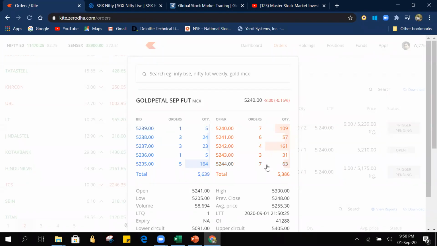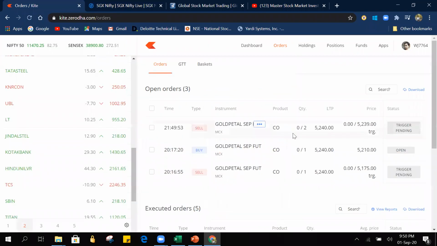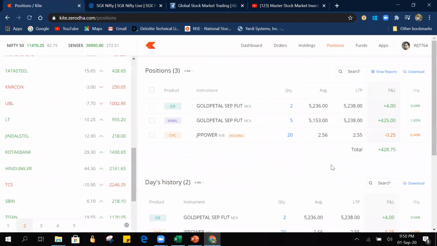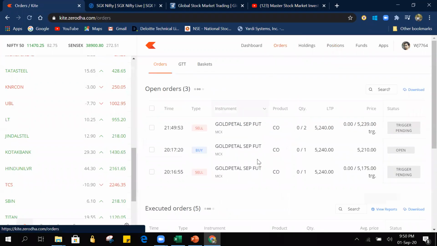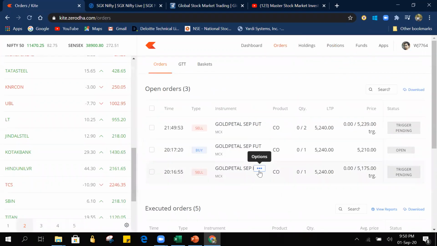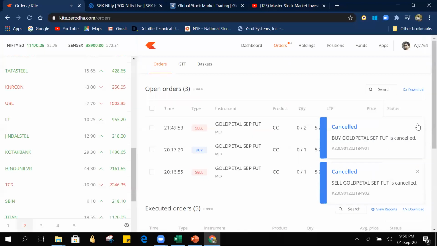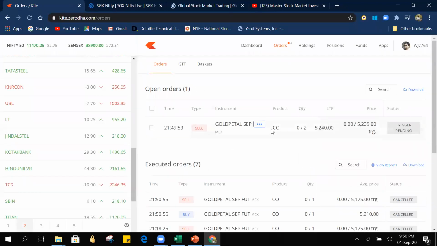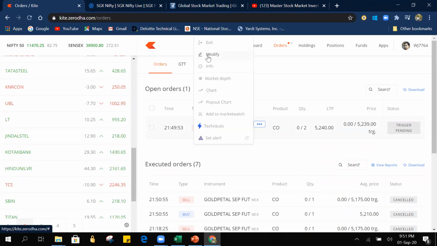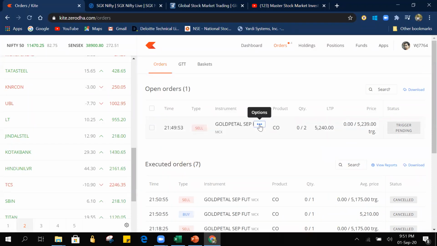I think our order has got executed or not. Let's go check. Still it is there, 5240. Am I changing the other one or the right one? No, I'm changing the right one itself. Let's cancel this to avoid confusion. So still it is pending. Sorry, market depth.